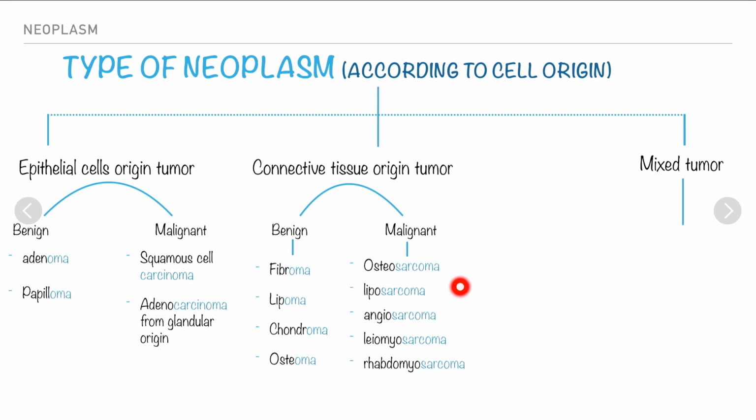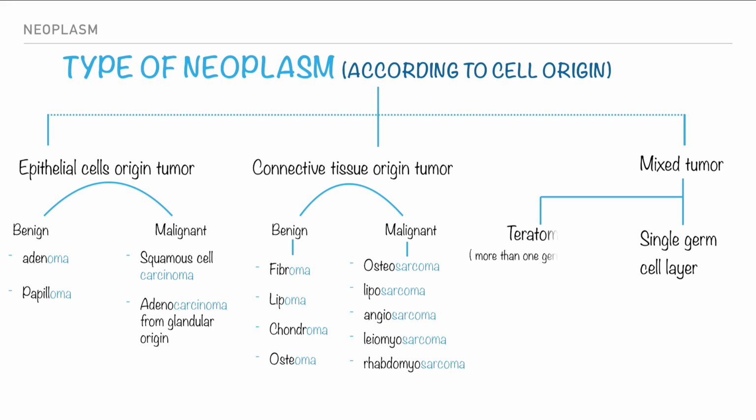Sarcoma, we know that it is a malignant tumor, with also some exceptions we are going to know in a few minutes. Mixed tumors are classified into single germ cell layer, which is the main classification that we are talking about, and I also added the case of more than one germ cell layer here so we don't get confused, and so we can compare between them.